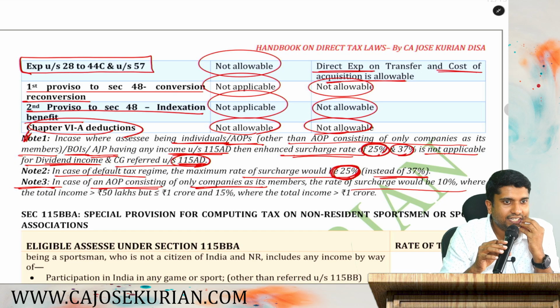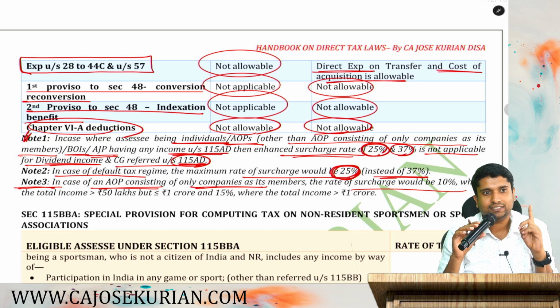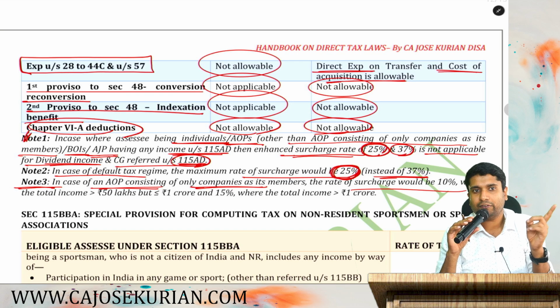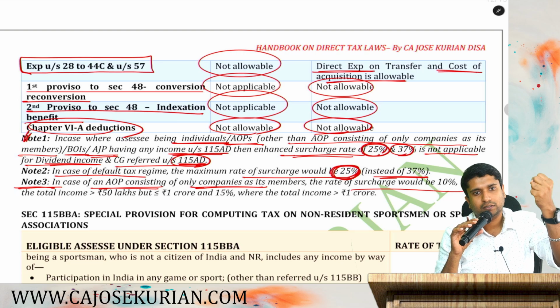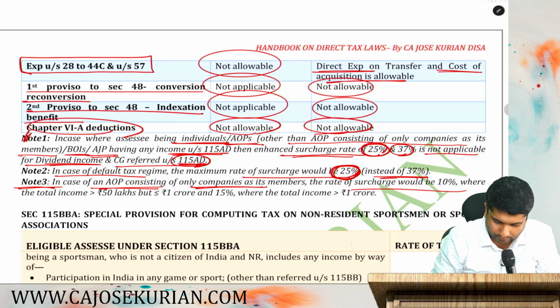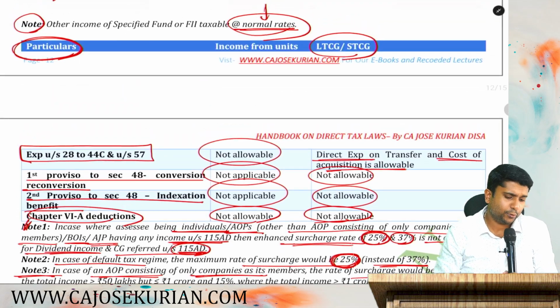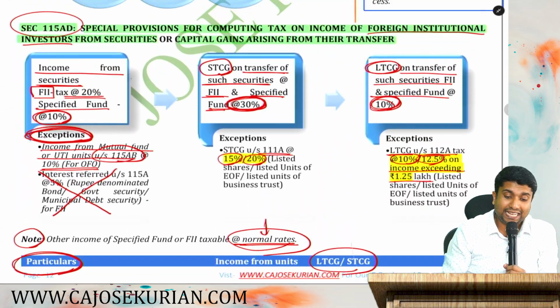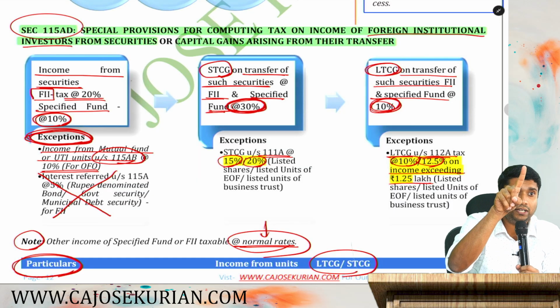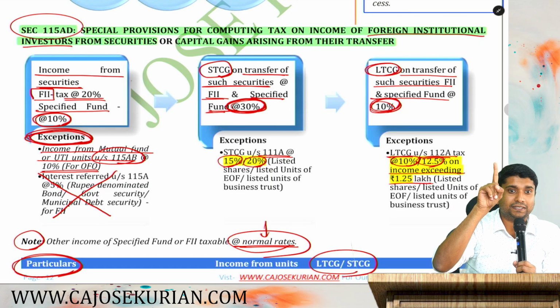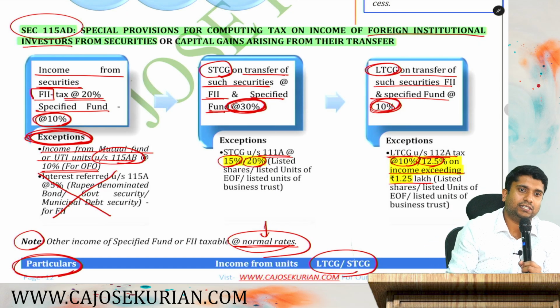Are you all with me? So here the speciality is for incomes taxable under 115AD and dividend income, 25 and 37 not applicable. That's it. So these are the things that you should study in 115AD. It is applicable for 2 types of persons. Number 1, specified fund, and number 2, FIIs.